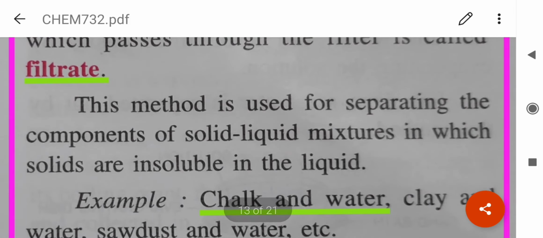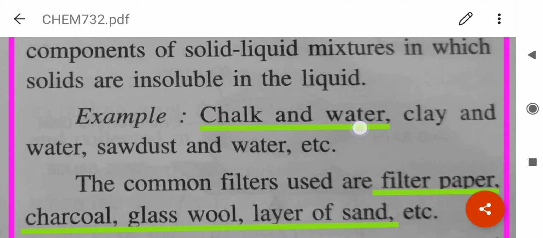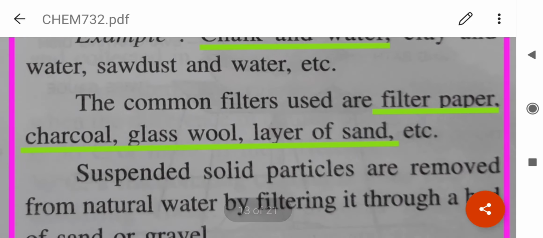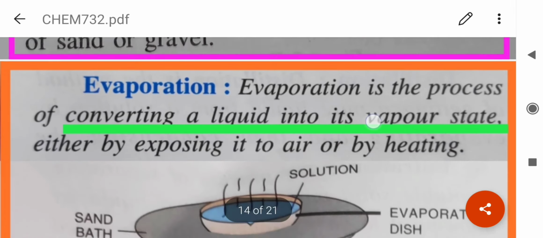This method is used for separating the components of solid-liquid mixtures in which solids are insoluble in the liquid. For example, chalk and water, muddy water. The common filters are filter paper, charcoal which is used in water filters, glass wool, layers of sand and gravel which is used for the purification of underground water.